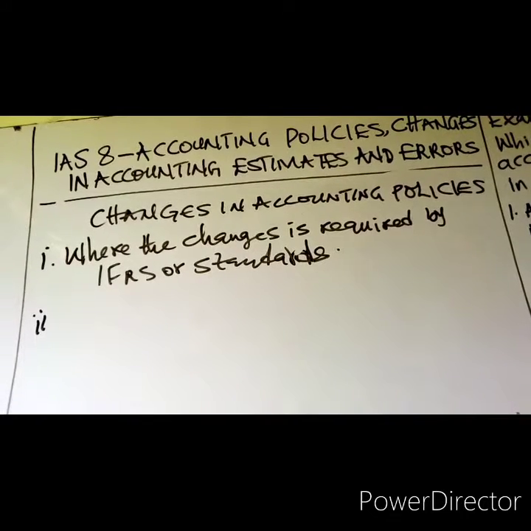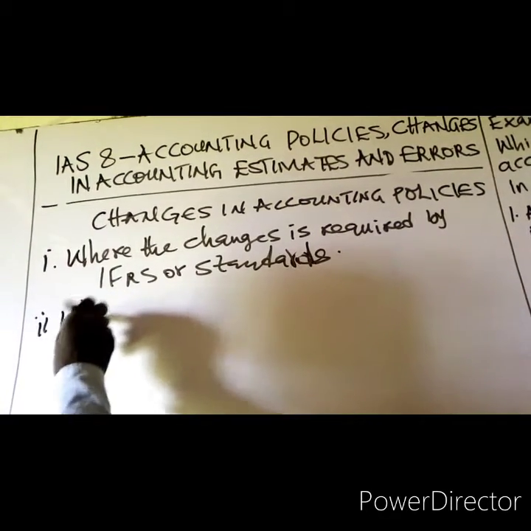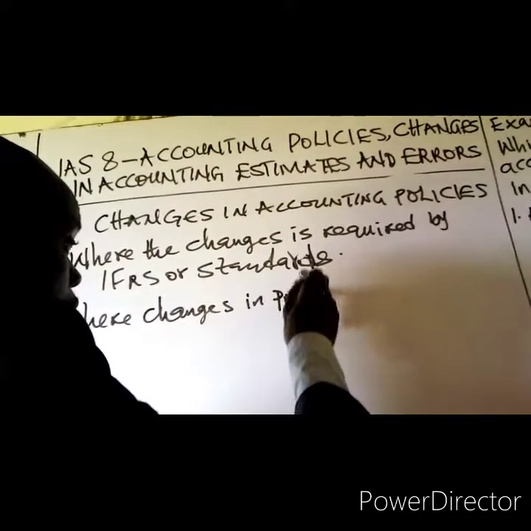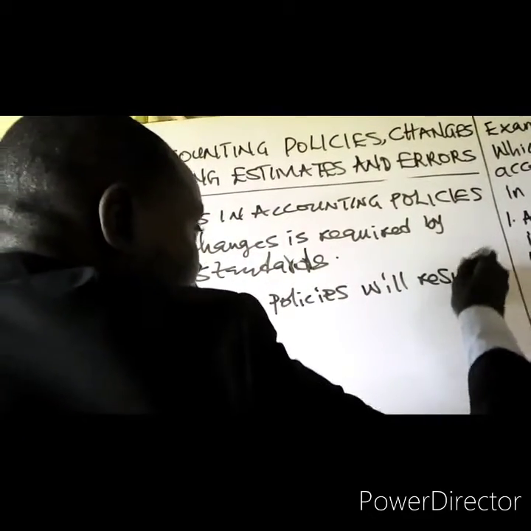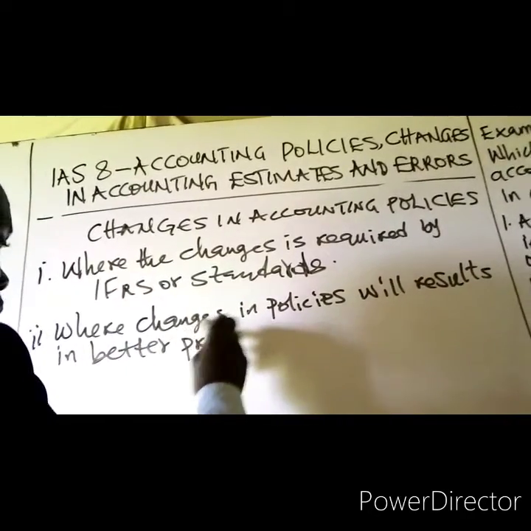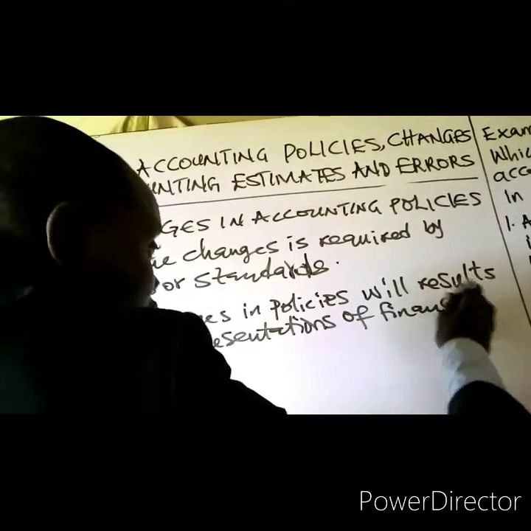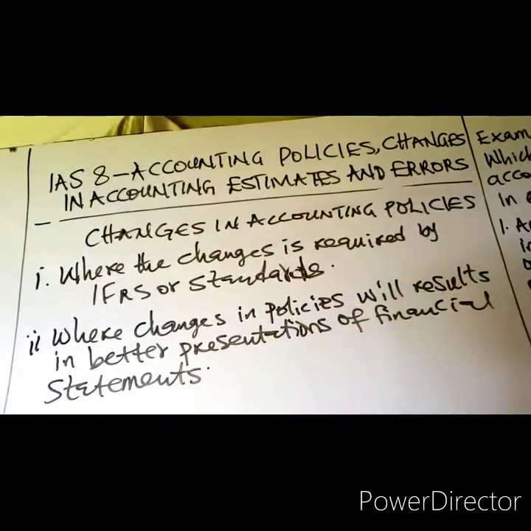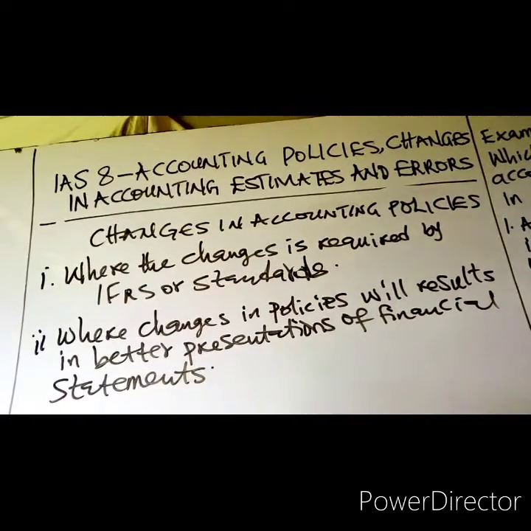Number 2, where changes in policy will result in better presentation of financial statements. Where the changes will result in a better presentation of financial statements, the entity can change their policy.